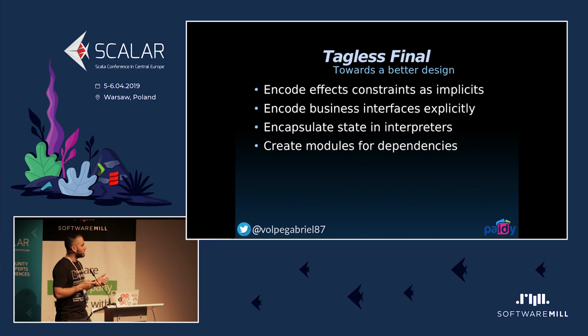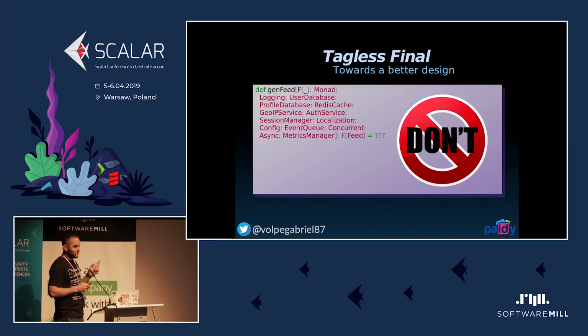And create modules for your dependencies. So in last Sean DeGau's talk at Tagless Final, he showed this example. Please don't do this. This is horrible, it's terrible, and any pull request review should be rejected if you see something like this. So please don't do this kind of stuff. If you see what I recommended, you have some business interfaces here encoded as implicits.